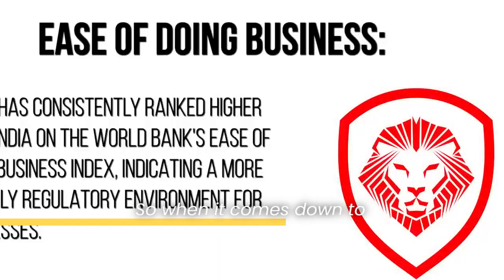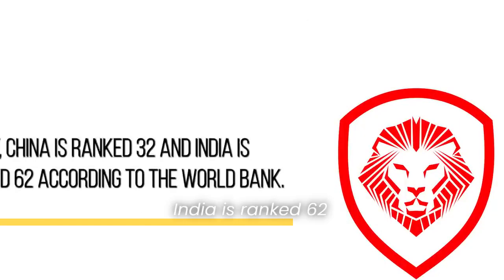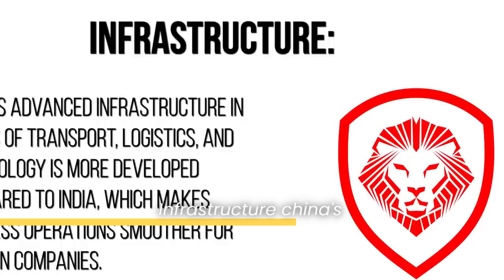All right, so when it comes down to ease of doing business, China has consistently ranked higher than India on the World Bank's Ease of Doing Business Index, indicating a more friendly regulatory environment for businesses. China today is ranked 32. India is ranked 62 according to the World Bank. Infrastructure, China's advanced infrastructure in terms of transport, logistics, and technology is more developed compared to India, which makes business operations smoother for foreign companies.